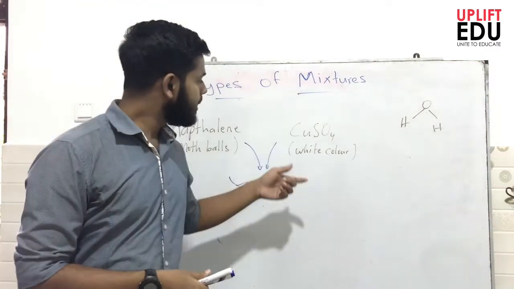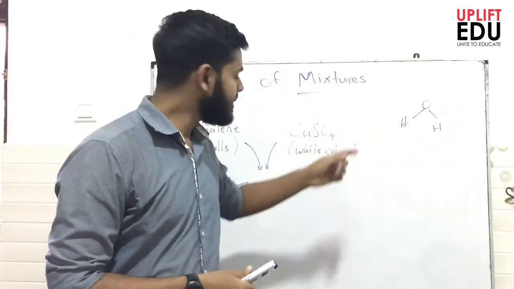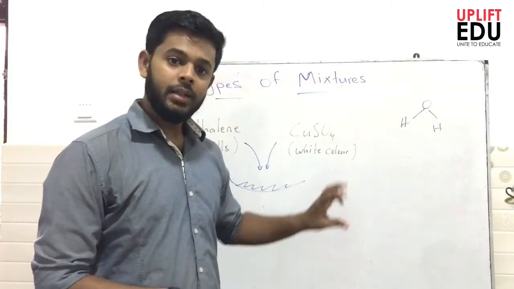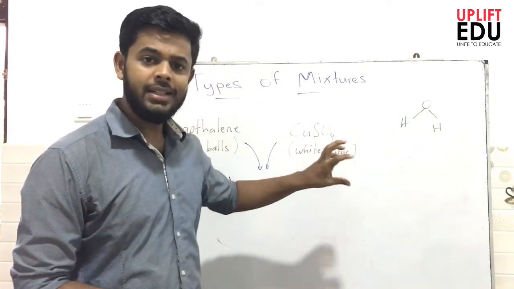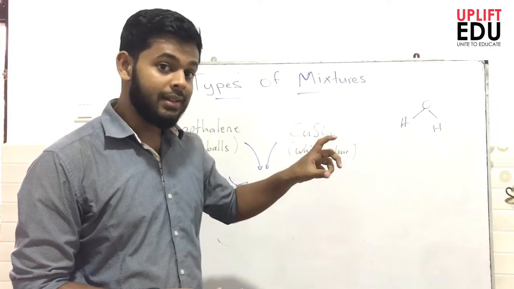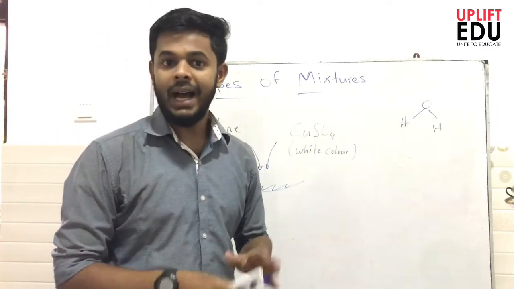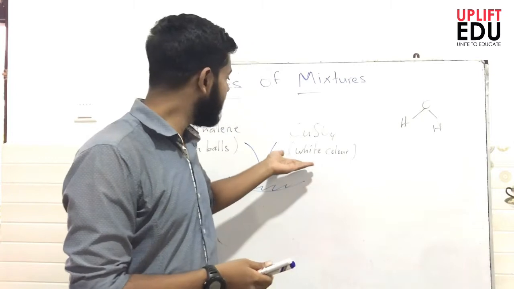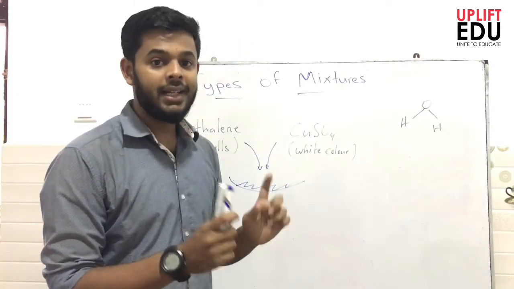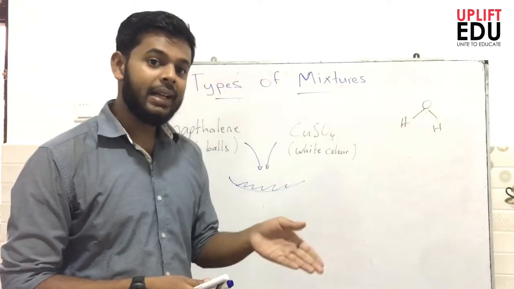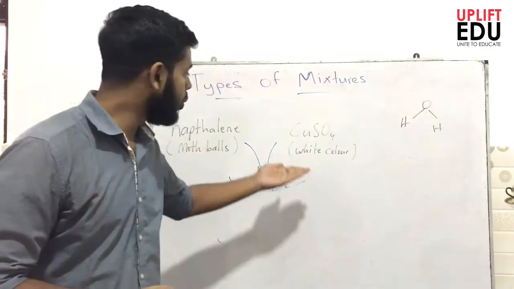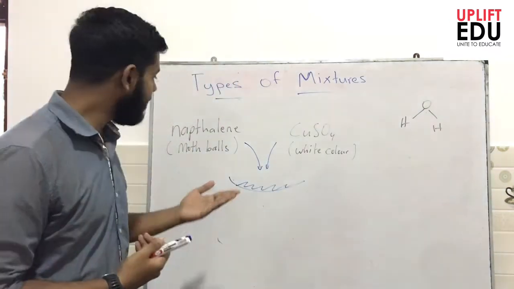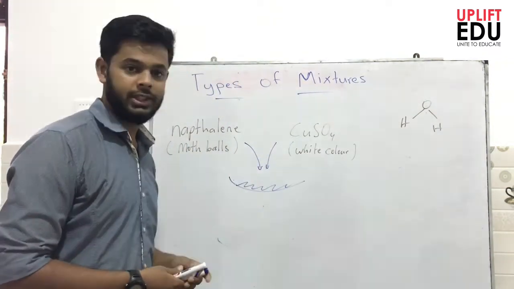The next substance is copper sulfate. We know copper sulfate is blue in color, but the blue copper sulfate is the hydrated form. Let's say we take some anhydrous copper sulfate, which is white in color. So now I have two white powders.